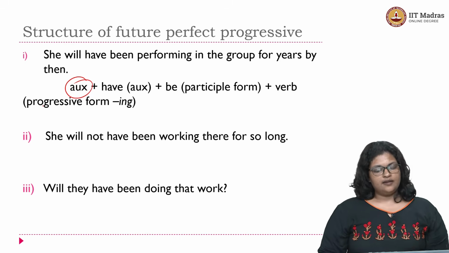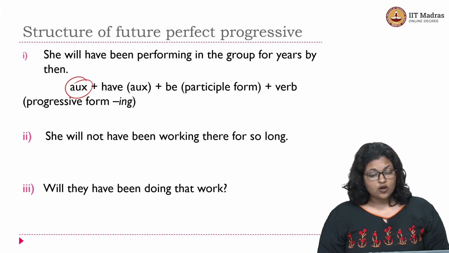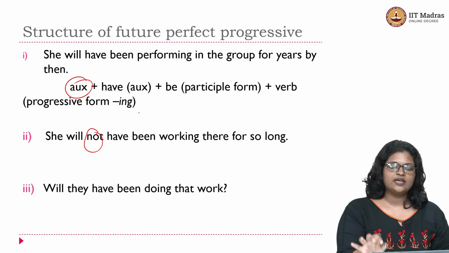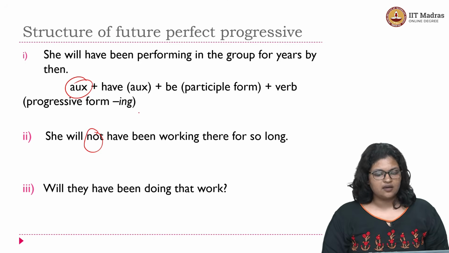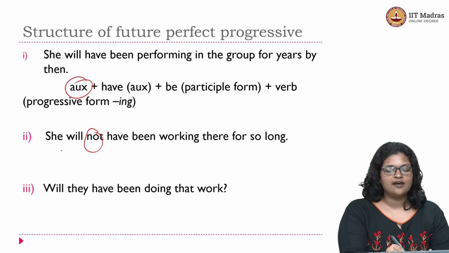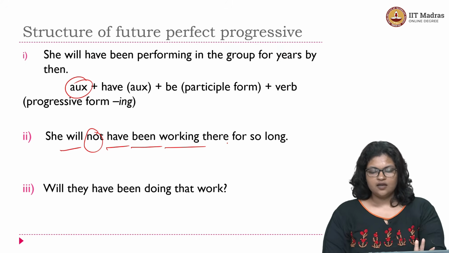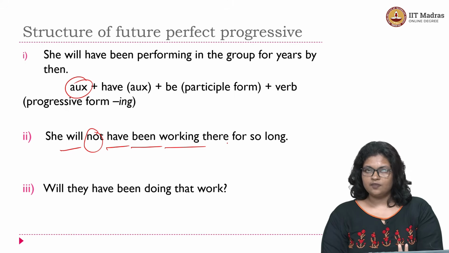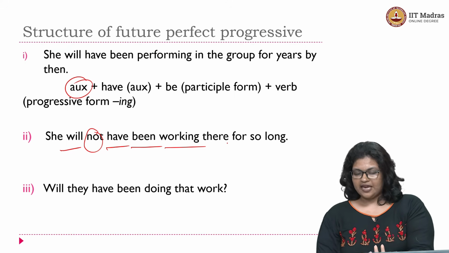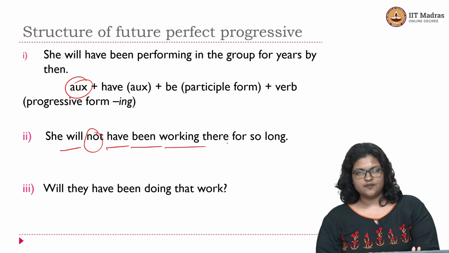Okay. Let's look at the second sentence also to understand this. She will not have been working there for so long. So like in the previous cases, the only addition you have here is the negation marker, which does not affect your structure, right? So you still have will have been working, right? Tense auxiliary, auxiliary verb have, V3 or the participle form of the verb be, main verb with the suffix ing showing the progressive aspect, right?